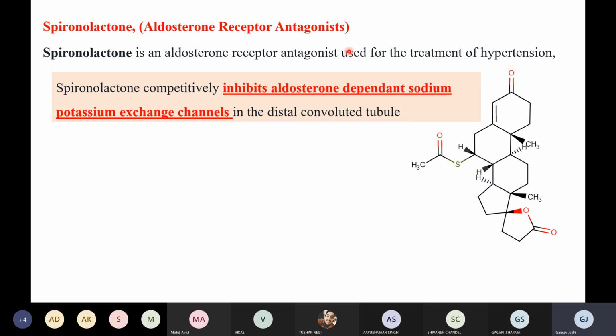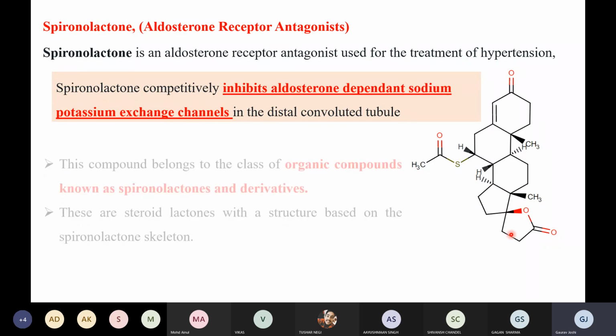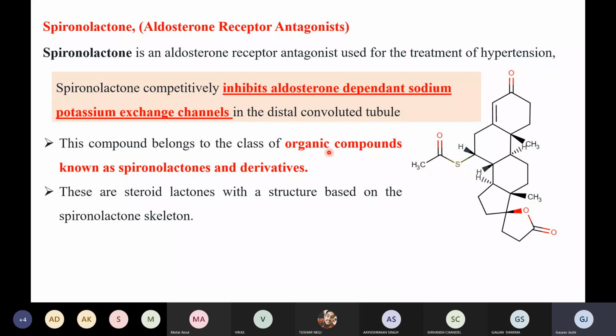Now this is the structure of the drug. When I look into the medicinal chemistry of this drug, this is basically a steroidal moiety, right? Steroidal moiety with a lactone ring, right? It is having what? Lactone ring, right? So these compounds belong to the class of organic compounds known as spironolactone and derivatives. So these are the steroidal lactones, steroid type of molecule. These are the steroid lactones with a structure based on the spironolactone skeleton. So this skeleton is called the spironolactone skeleton, right?